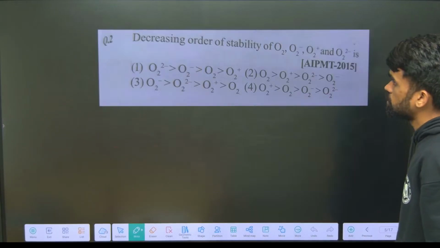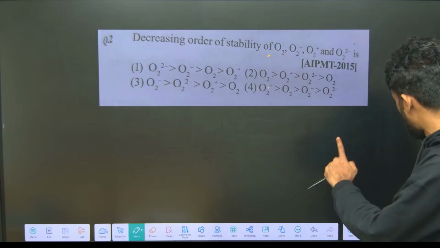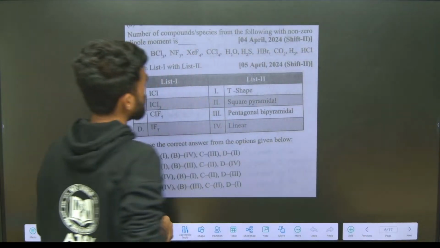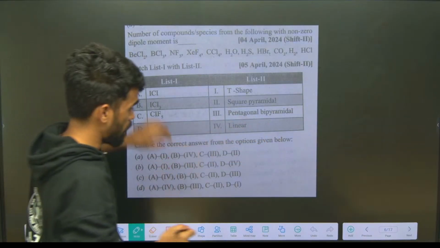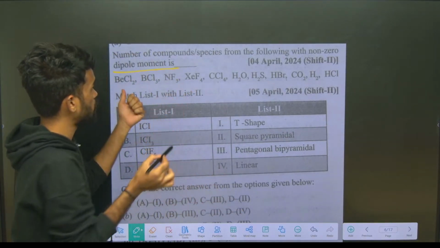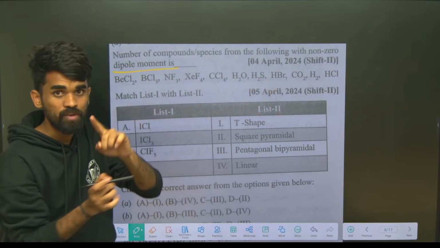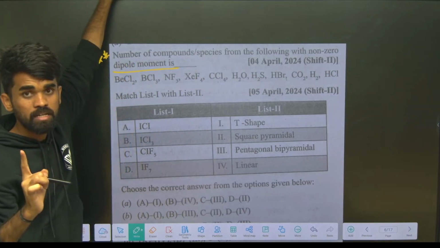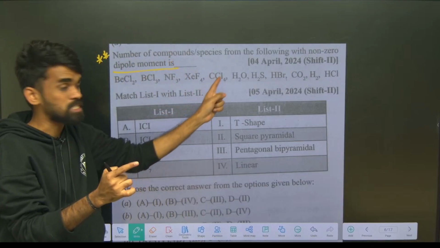Next question here. This is again on molecular orbital theory. We will come back to this once we have solved these hybridization questions. So look here. In the last question I explained dipole moment. Now again the same dipole moment question is here. I am expecting the answer for this question from your side. Hope you got my explanation in the previous question. Follow the same thing and tell me the answer for this one.